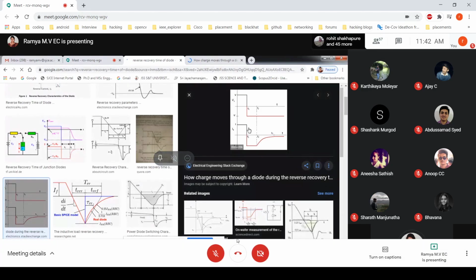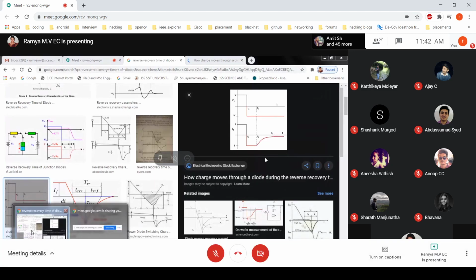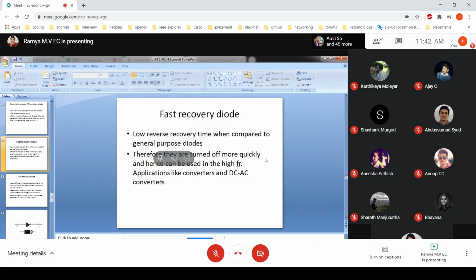can you see the screen? Can you see the screen? I'm not sure whether you know the reverse recovery time.